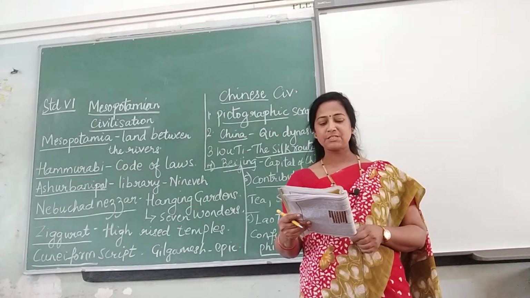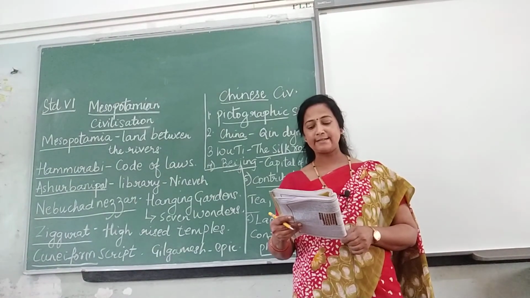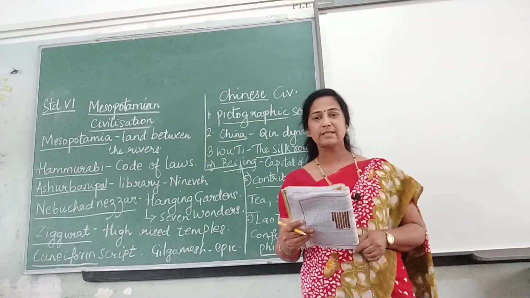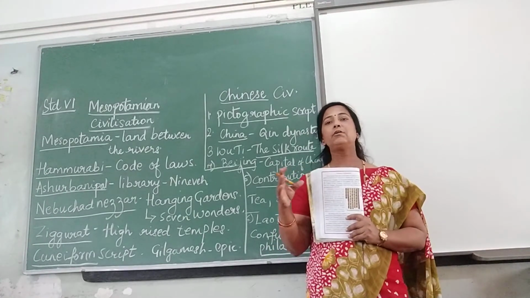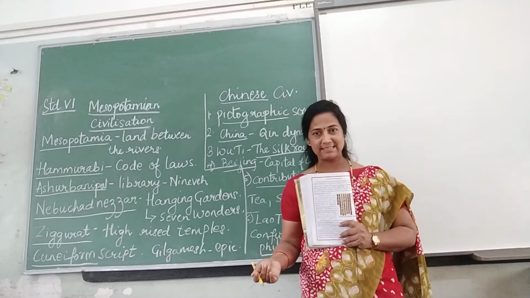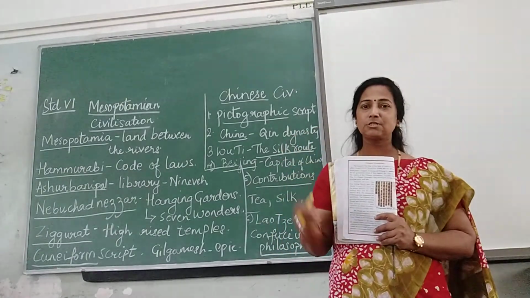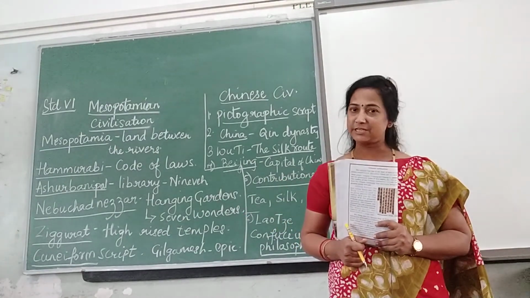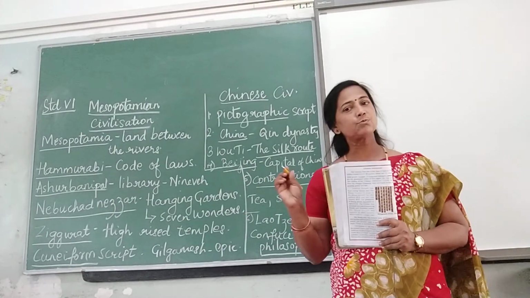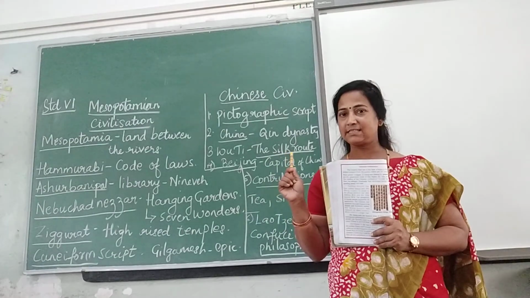Confucius re-established the lost moral and social values in society. So another great philosopher, Confucius, brought values into society. Whatever was lost during the previous period was brought back by Confucius. Okay, so this was all about Chinese civilization.